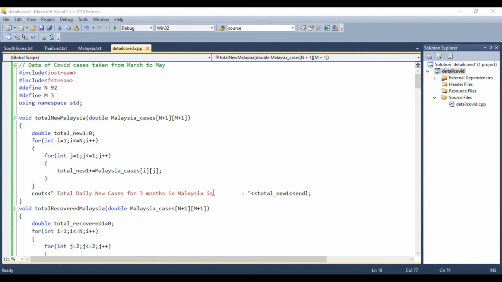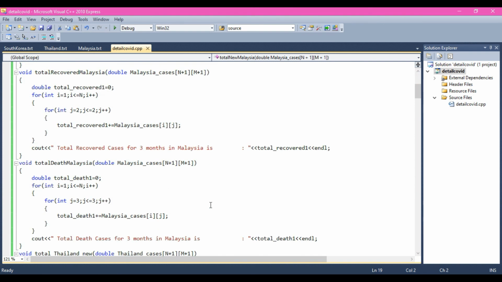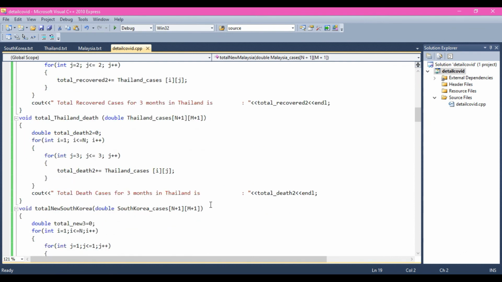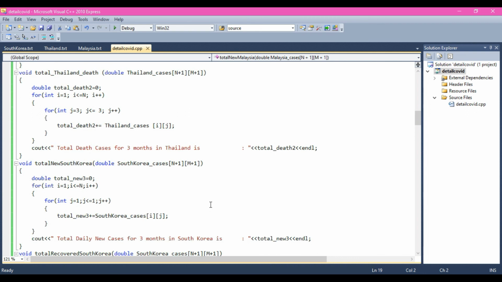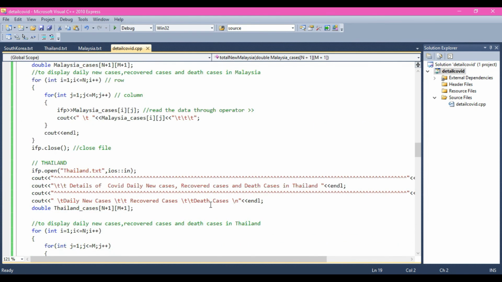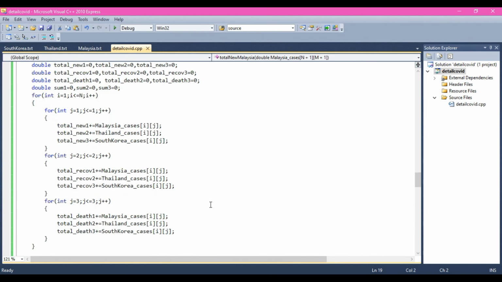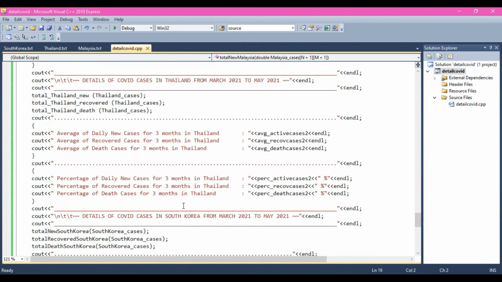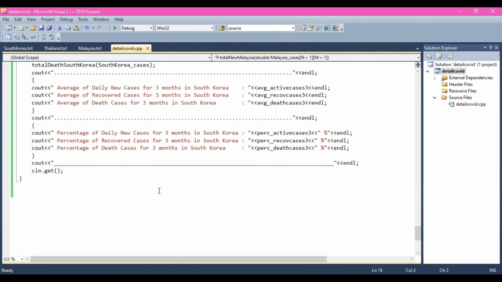As you can see, this is all the input file for the three countries and the complete coding from the question for part A. You can see all the results for the data about all COVID-19 cases through this coding. This is how we create the coding to find the total, average and percentage for daily new cases, recovered cases, and dead cases for each country. Then we will get the output when we debug it. Now I will try to debug to display the output.